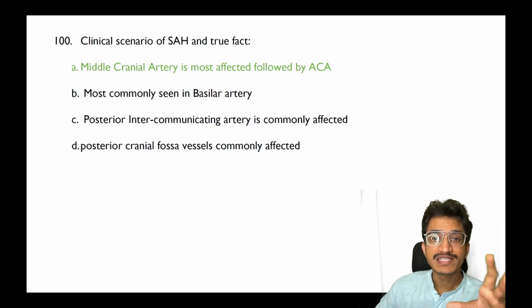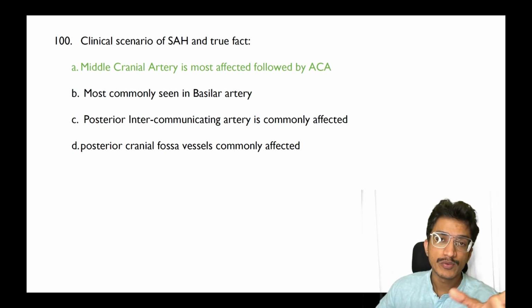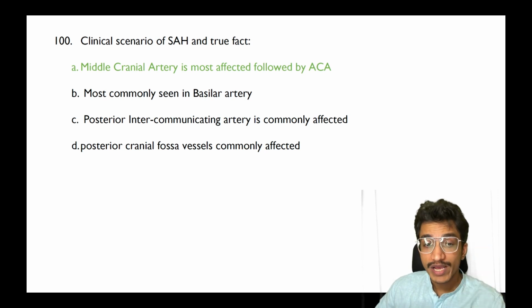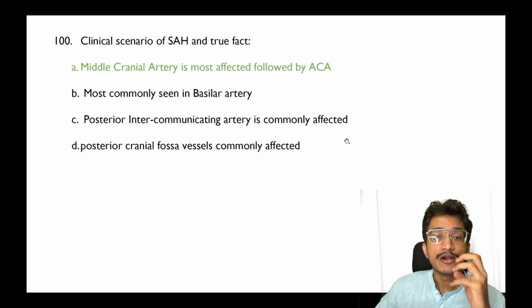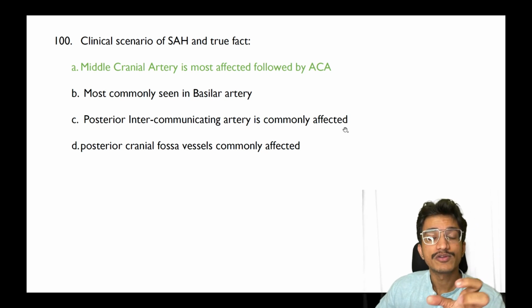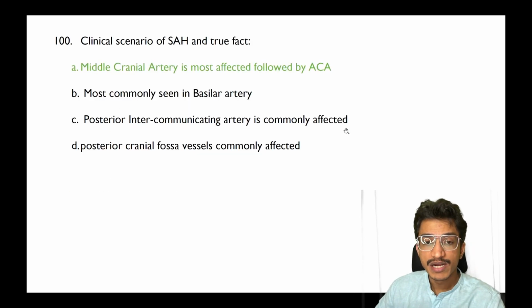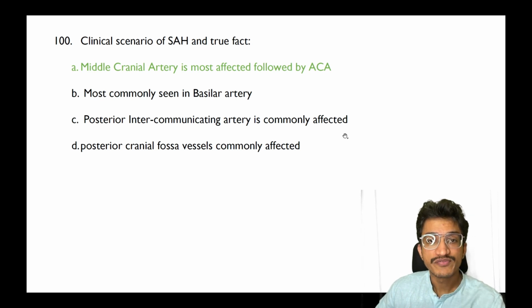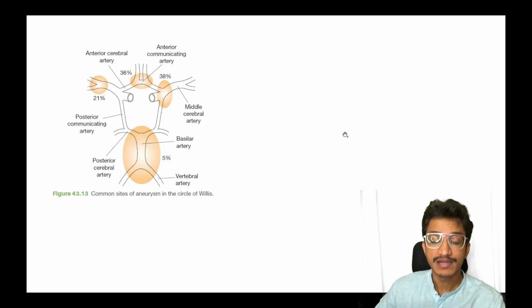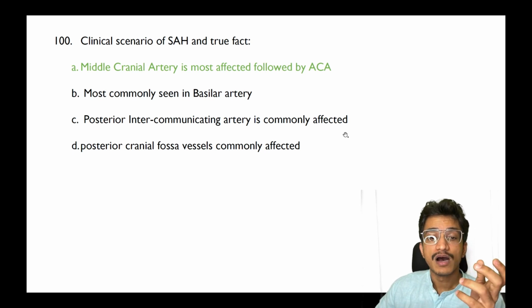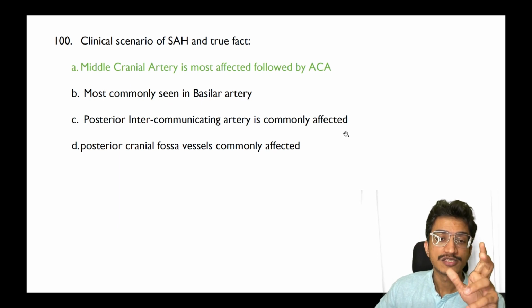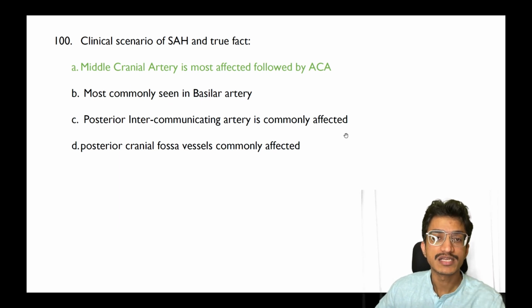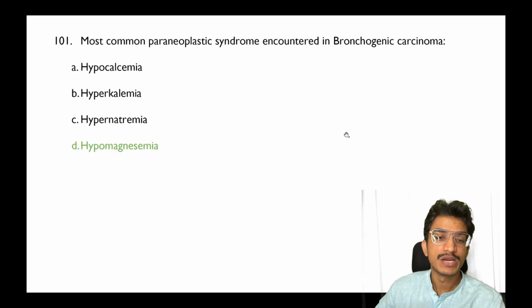Now there are 2 questions of SAH, and many of you have been confusing between the 2 questions. What I've tried is to differentiate between them. In one, an SAH clinical scenario was given and a true fact was asked. According to the Bailey's image which is given, the middle cerebral artery is the most affected, followed by the anterior communicating or the anterior cerebral according to the image. But as we all know, anterior communicating is most common; however, according to the image given in Bailey, the answer should be middle cerebral artery most affected, followed by anterior communicating artery.